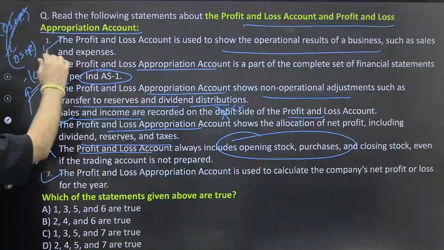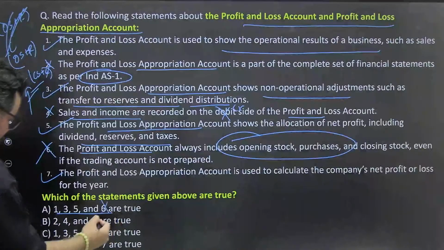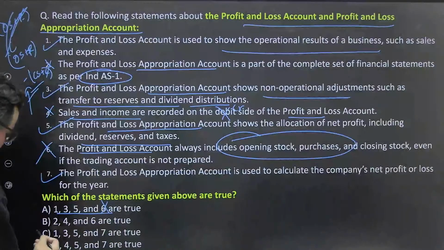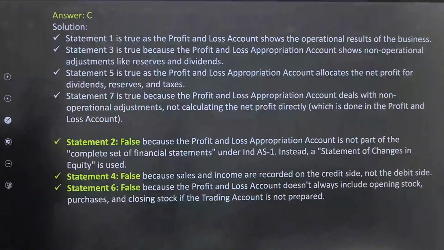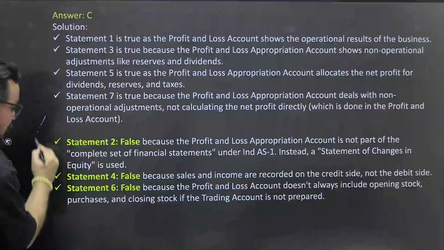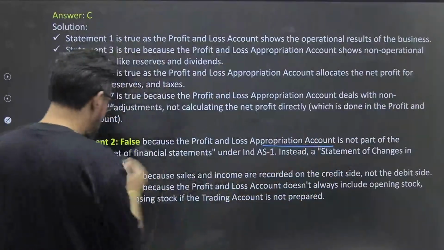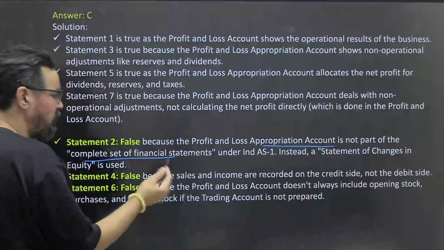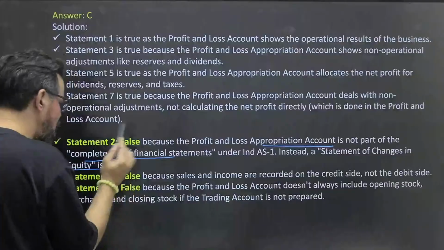So 1, 3, 5, 7, 1 3, option C should be the right answer for this particular one. So these three statements were wrong. Profit and loss appropriation account is not part of the complete set of financial statements. Under this, the statement of changes in equity is used.